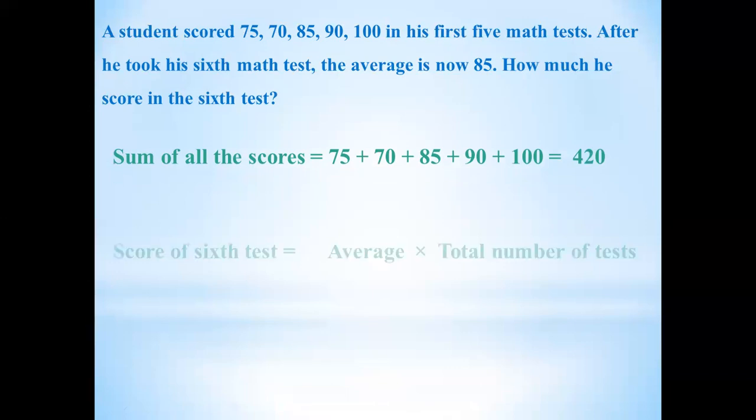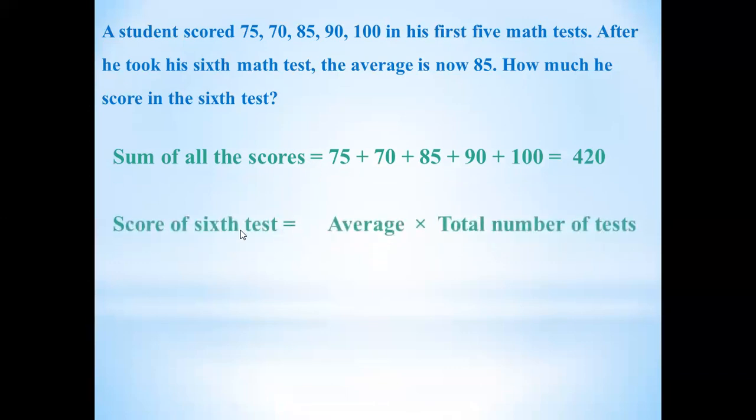Now the next step is the score of the 6th test that we have to find out. So what we are supposed to find out, we always write it here. How much he scored in the 6th test, the score of the 6th test is equal to, remember the formula, average multiplied by total number of tests. How many total tests has he given, and we are going to multiply with the average. Okay. Now again, the score of the 6th test that we have to find out is equal to average. What is the average? 85.